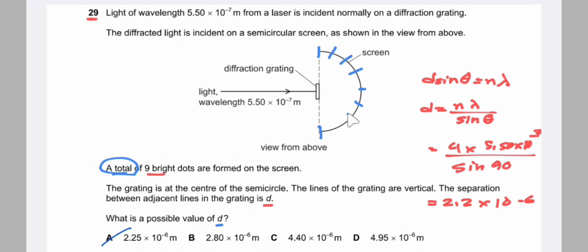So these are the 9 dots, that is, a total of 9 dots are formed on the screen.